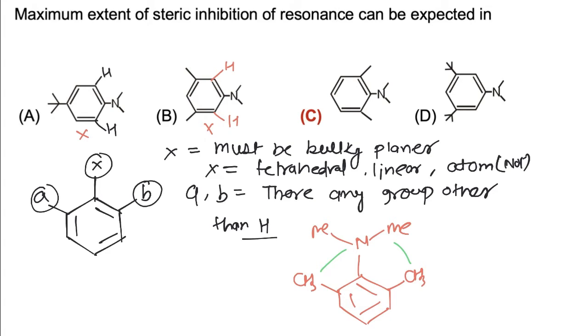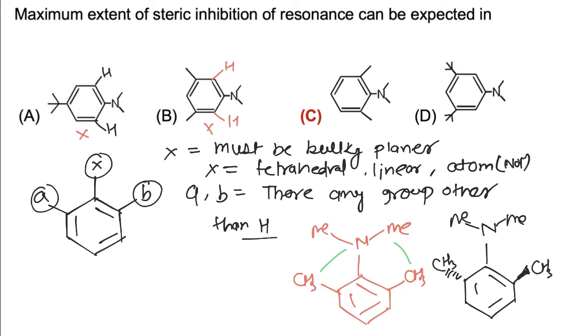If NMe2 is in the vertical plane, then the ring will be in the horizontal plane. So its structure gets changed.